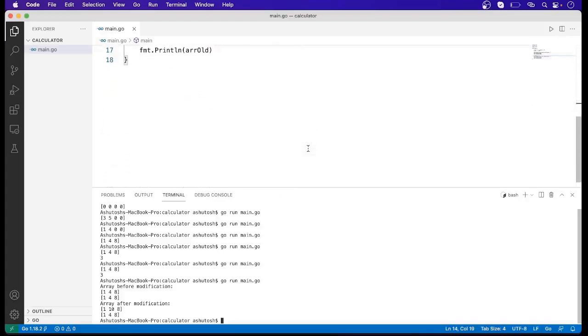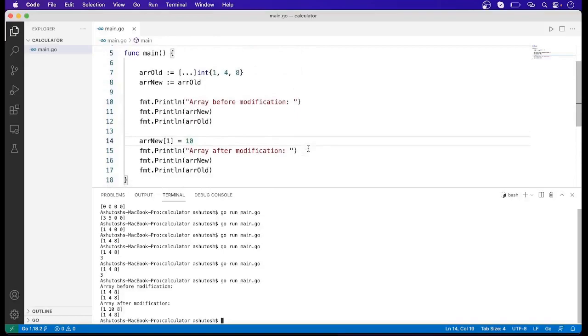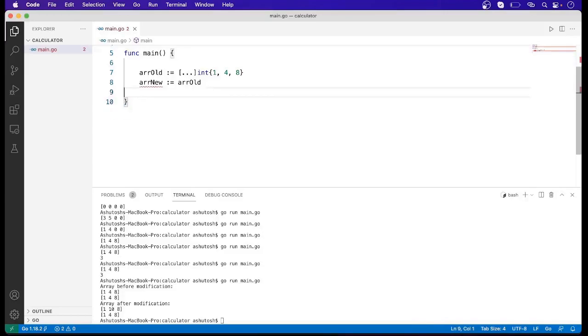Now I will discuss how to iterate over an array. So let me first of all clear this. Basically we have two ways to iterate an array.